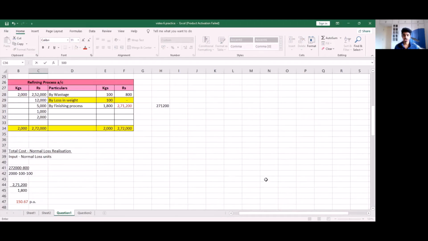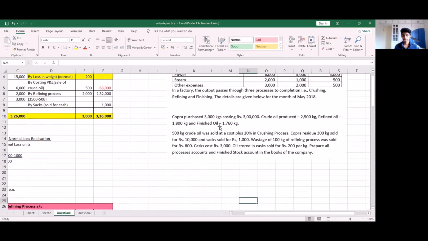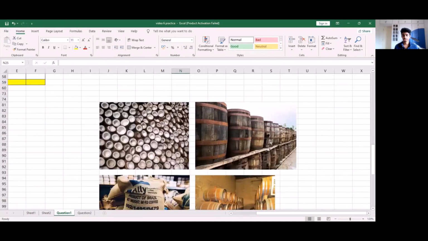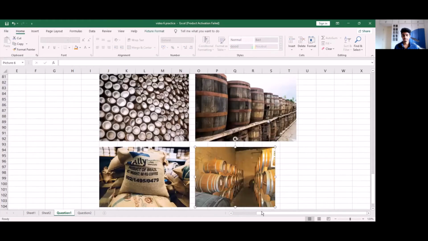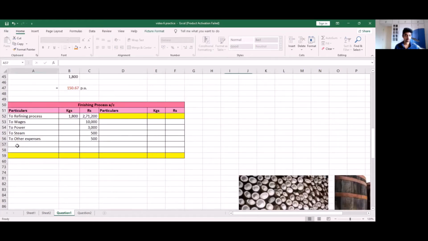Let's go back to the question and see if there are any other expenses. So here they mention that casks cost rupees 3,000. Casks is an other expense. So these casks are nothing but storages or like bottles which store oil, just like this image. These are containers for the oil and they make up an expense. So we have two casks. These casks cost us rupees 3,000.